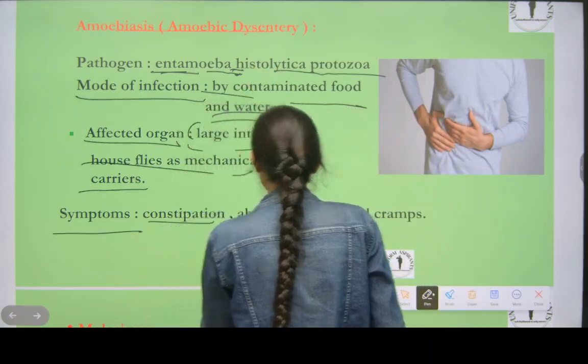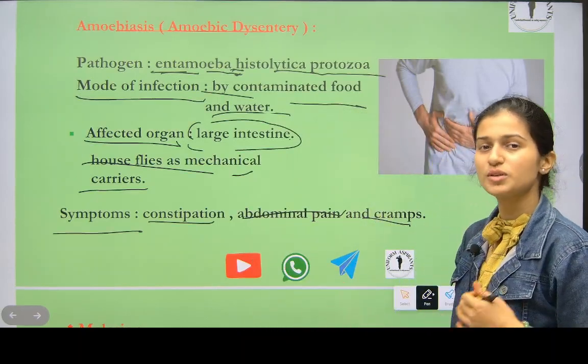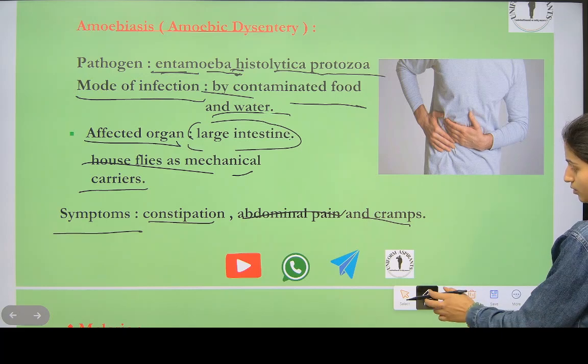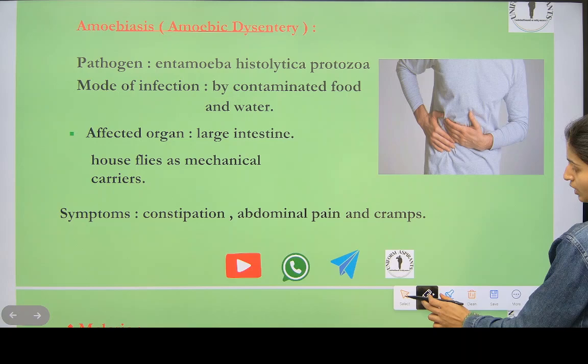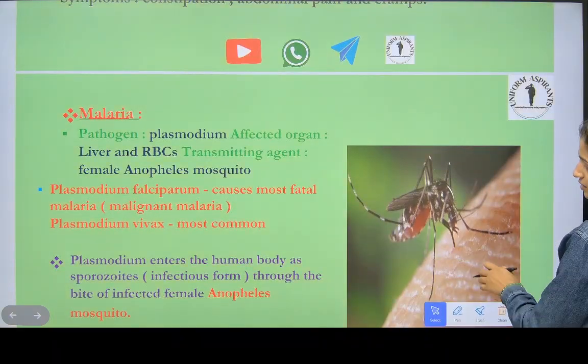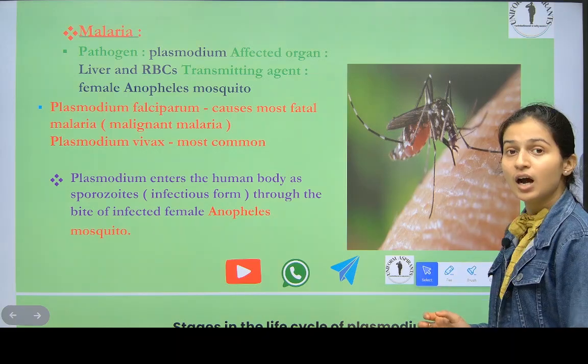Symptoms: constipation, abdominal pain, and cramps. You get abdominal pain, so many cramps, constipation. Amoebiasis means it affects the large intestine. There are so many cramps in the stomach. It is carried by houseflies.